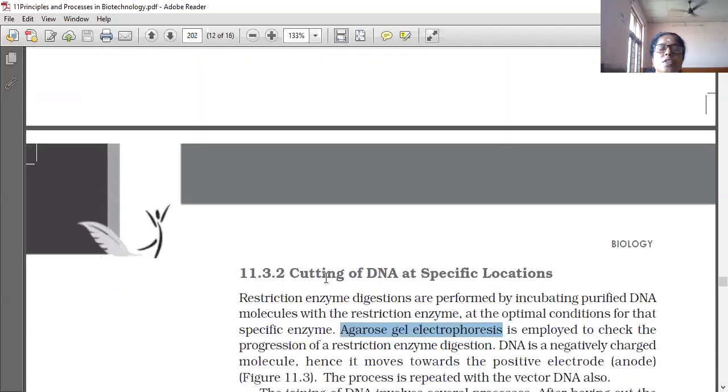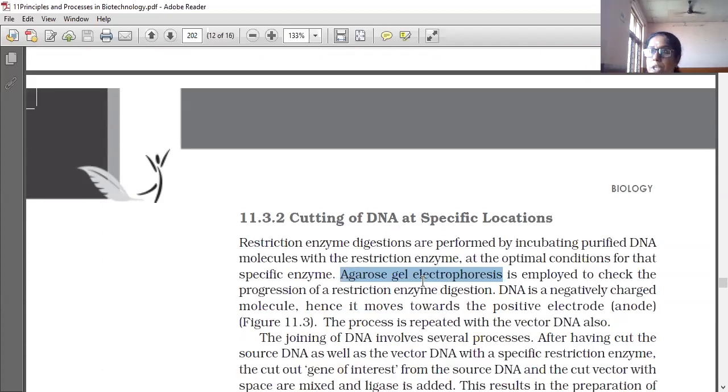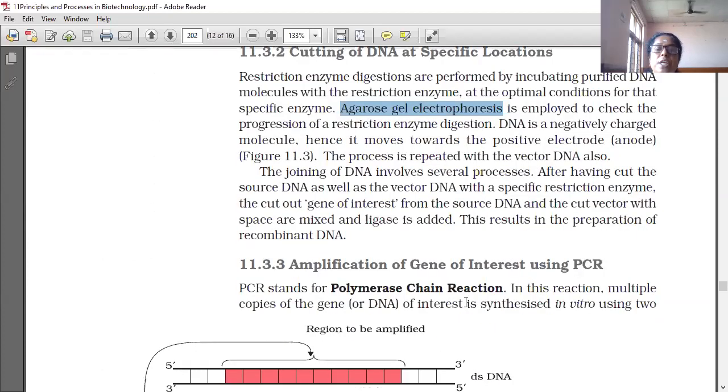Removed. Then the next step is cutting of DNA at a specific location. For that, electrophoresis is done. Then amplification of gene. For this, polymerase chain reaction only is used. Polymerase means making a long chain. Taking a short chain, that is, an oligonucleotide, and making it into a long chain.